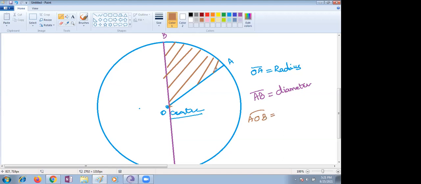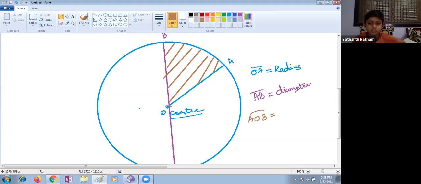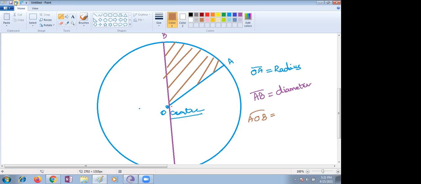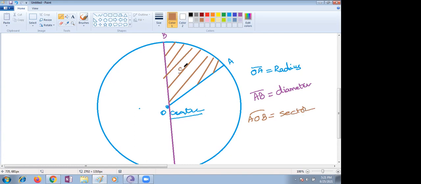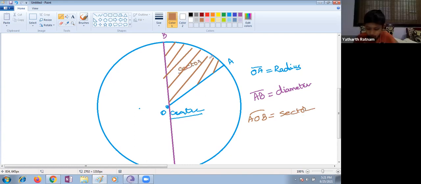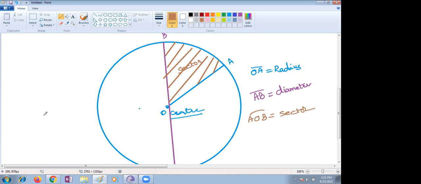You have to check here. OA is one radius. Another radius is OB. It's an arc. AB is the arc here. But my question is, if you take this complete region AOB, what can we call it? Ma'am, sector. Very good. That region we call a sector, Nana. Don't forget. That's why I'm using different colors, to remember. Next, sector.